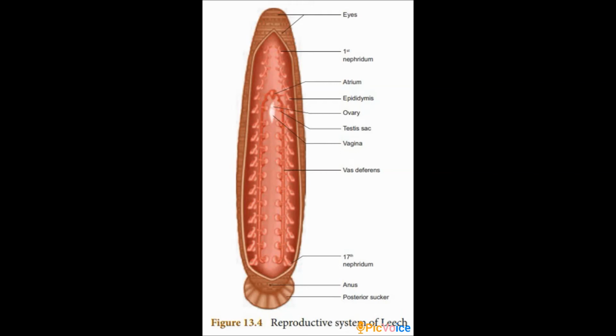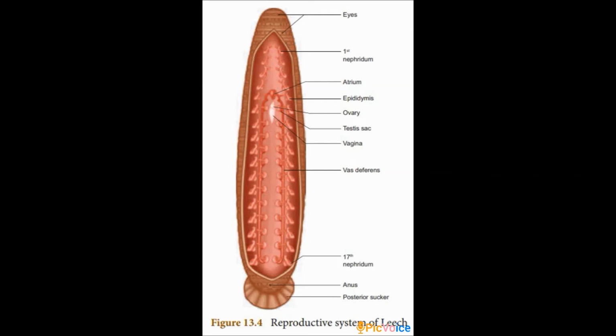And that common oviduct opens into the pear-shaped vagina, which lies mid-ventrally in the posterior part of the 11th segment. So the vagina is present in the posterior part of the 11th segment. That's all about the female reproductive system.